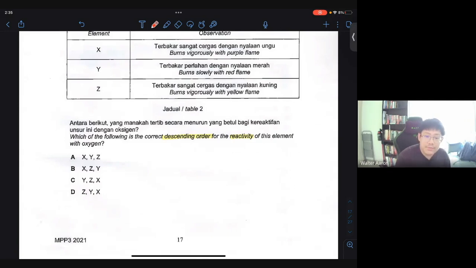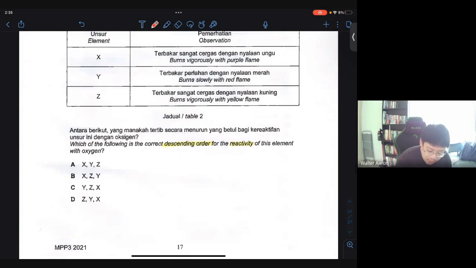Obviously the one that burns vigorously with the purple flame will be the first one. Why? Because this is supposed to be potassium, and this is supposed to be sodium, and so on. So in terms of descending order, from most reactive to least reactive, it will be X, followed by Z, and then Y.